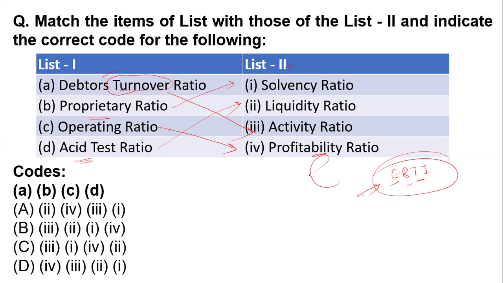So it is earning before interest and tax. That is a profitability ratio. And what is non-operating? Non-operating means which is after interest and tax. So interest and tax are non-operating activities. You cannot operate them; you have to pay these kinds of expenses. But in the operating ratio, you can operate your sales. You can operate your variables. We deduct the variable cost from sales to get the contribution.